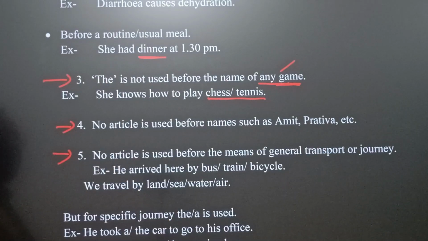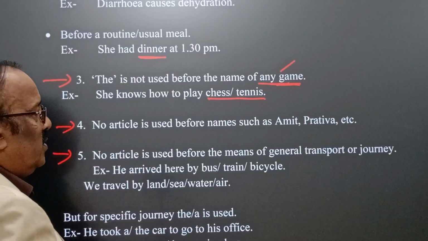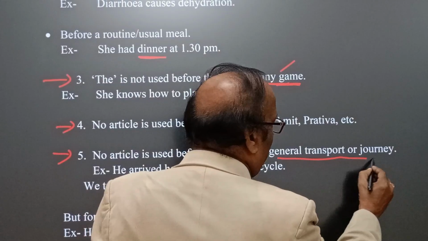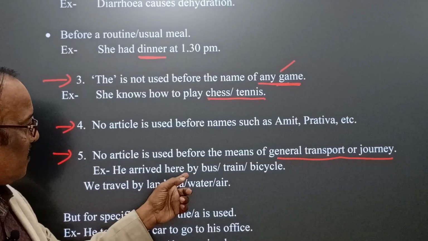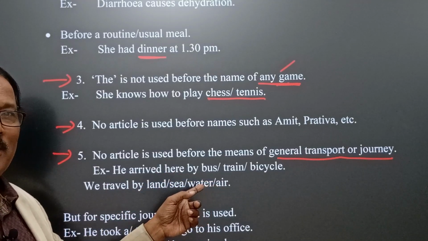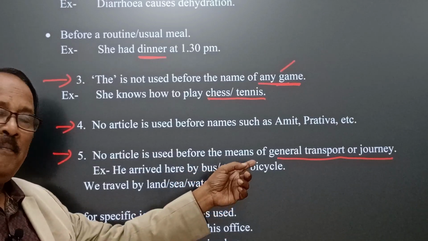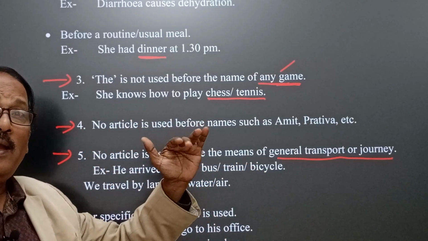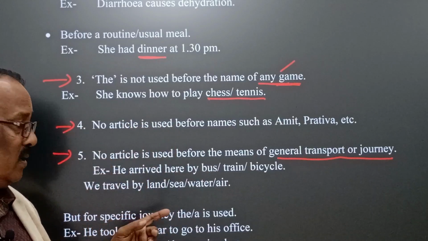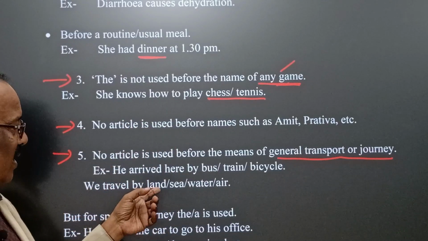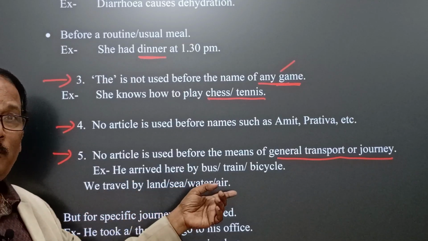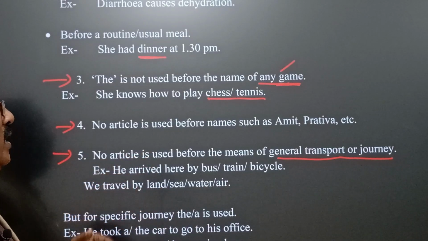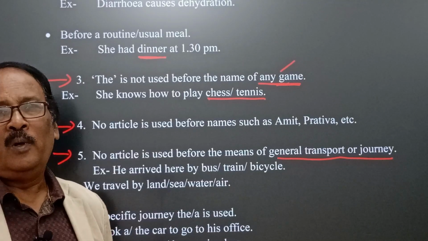Yes. No article is used before the names of general transport or journey. You see, we find he arrived here by bus, not by the bus. By bus, by train, by cycle, by air, by aeroplane. Here, we traveled by land, sea, water, air. That is the medium of transport. In this case, we don't use the article the before general transport or journey.